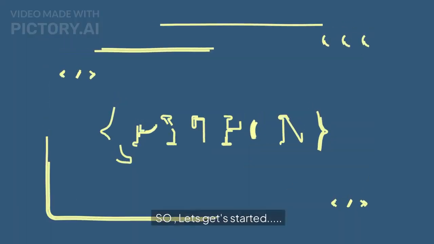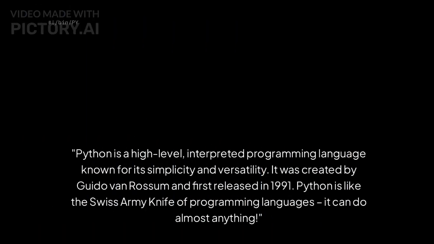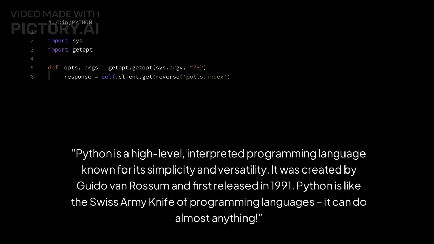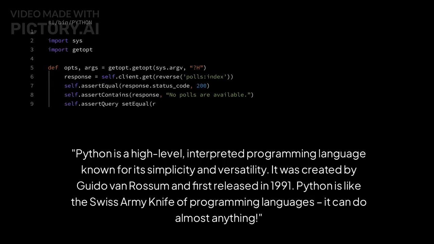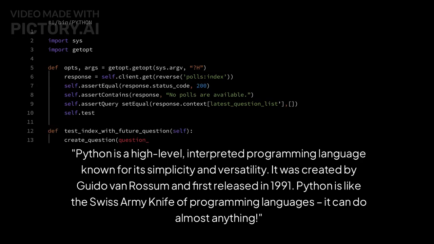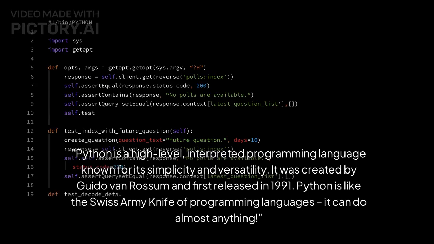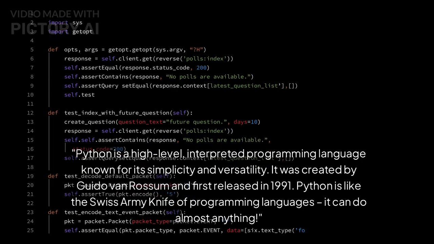So, let's get started. Python is a high-level, interpreted programming language known for its simplicity and versatility. It was created by Guido van Rossum and first released in 1991. Python is like the Swiss Army knife of programming languages. It can do almost anything.